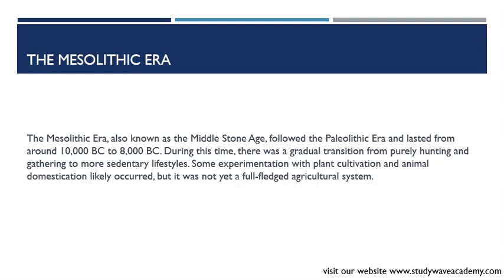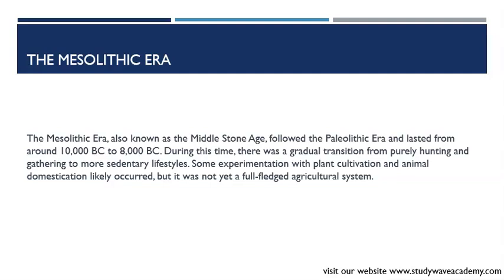Next, the Mesolithic era. The Mesolithic era, also known as the Middle Stone Age, followed the Paleolithic era and lasted from around 10,000 BC to 8,000 BC. During this time, there was a gradual transition from purely hunting and gathering to more sedentary lifestyles. Some experimentation with plant cultivation and animal domestication likely occurred, but it was not yet a full-fledged agricultural system.